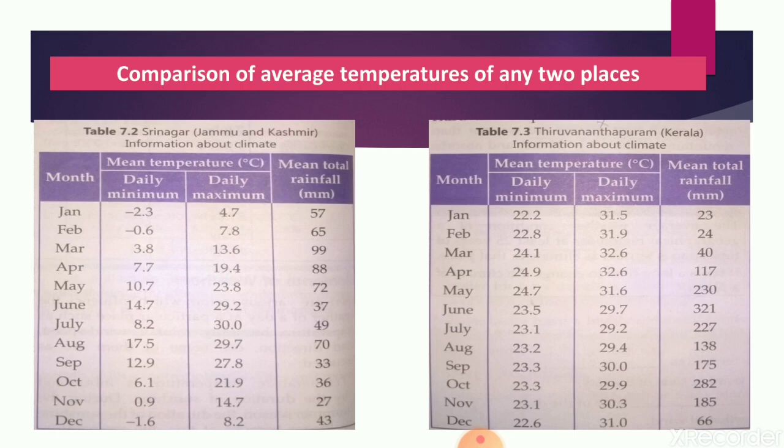You can see here total mean rainfall is also given. Just like this it is given for Thiruvananthapuram also. So by using these data we can find out any information about the climatic conditions of any particular place. Similarly, we can also find out for a place such as Rajasthan.